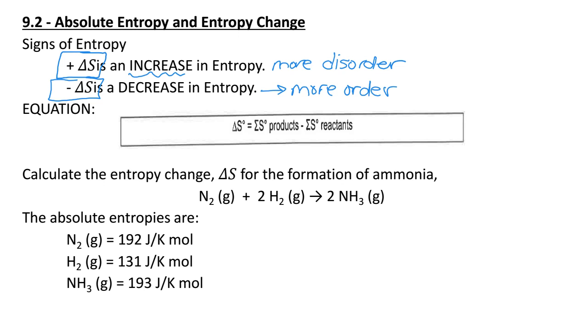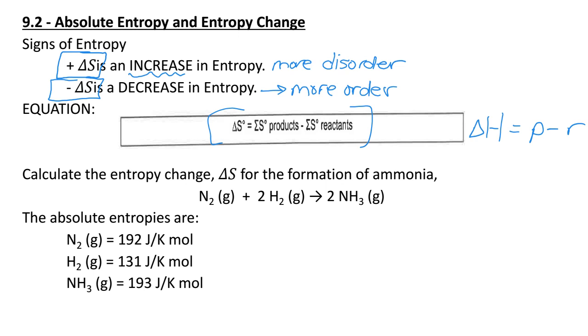We have done a calculation similar to this before with delta H values, that we can calculate delta H if we know the products and the reactants. We can take our delta H values of all of our products, subtract the delta H value of all of our reactants. We can do the same thing with entropy values.